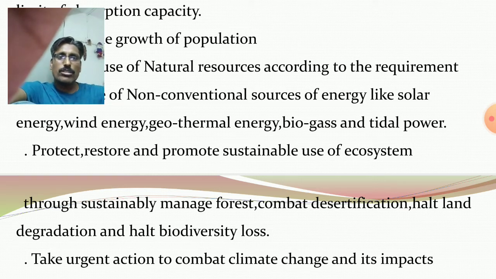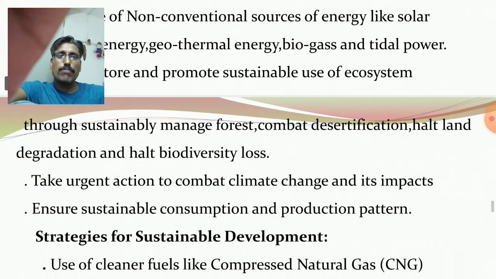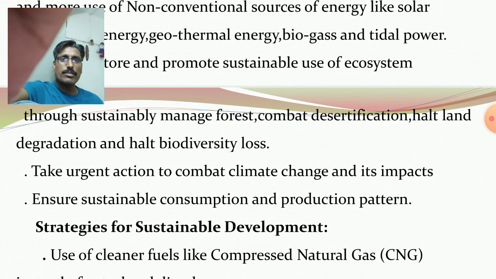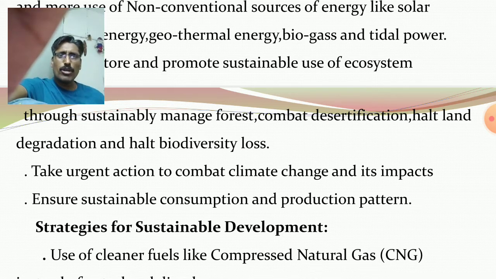Take urgent action to combat climate change and its impacts, because now climate change is there. Actually, in rainy season, the total quantity of rainfall is less than the normal level, and many times cyclonic storms occur near the coastal areas.